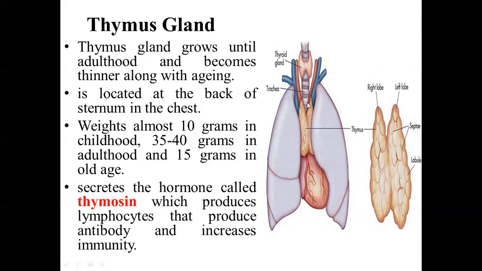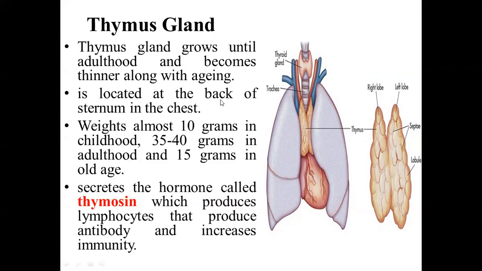So it lies anterior and superior to the heart, above the heart, and it lies posterior to the sternum. So in front of the thymus gland, there is the sternum. The thymus gland grows until adulthood and becomes thinner along with aging.